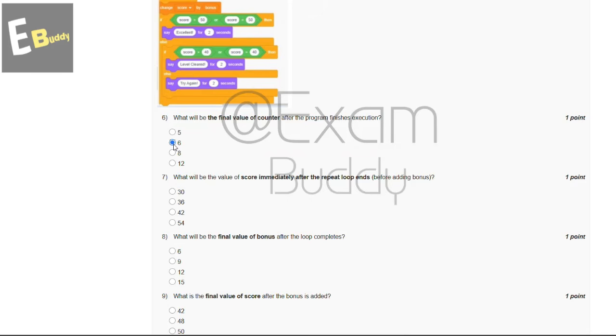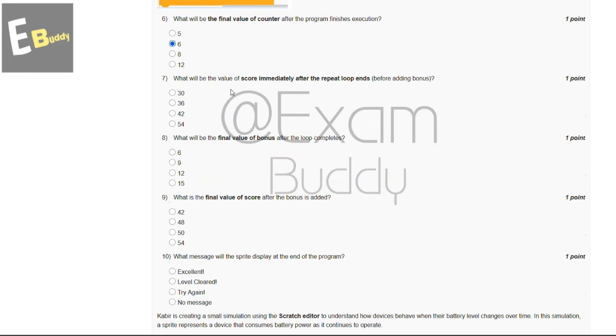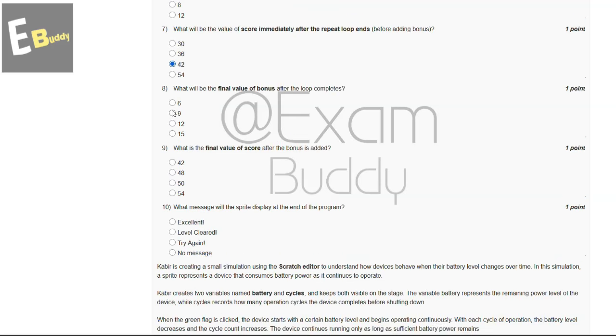And now let's go to question number 7. What will be the value of score immediately after the repeat loop ends, before adding bonus? So these are the options, and the answer of our seventh question is C, 42. And now let's go to question number 8. What will be the final value of bonus after the loop completes? So these are the options, and the answer of our eighth question is C, 12.